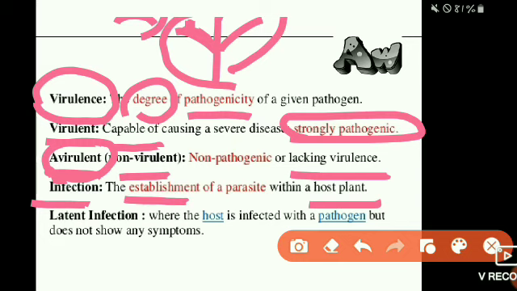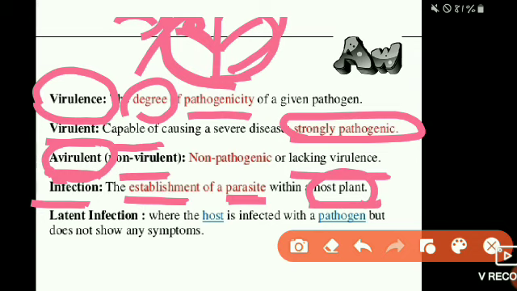The establishment or development of the pathogen or parasite within the host plant, the spores or any other pathogen establishing and developing, which finally leads to the disease attack, is called infection.